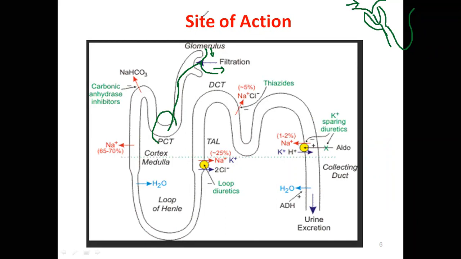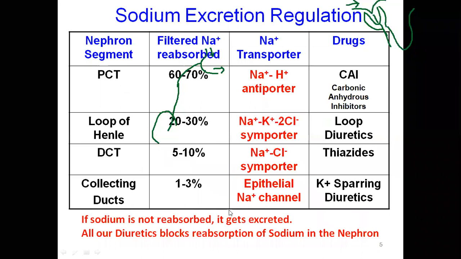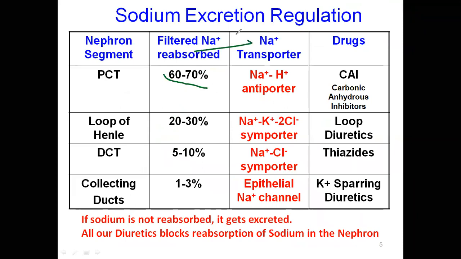We are considering only sodium. You see, 60 to 70% of sodium is reabsorbed by our body at the proximal convoluted tubule.